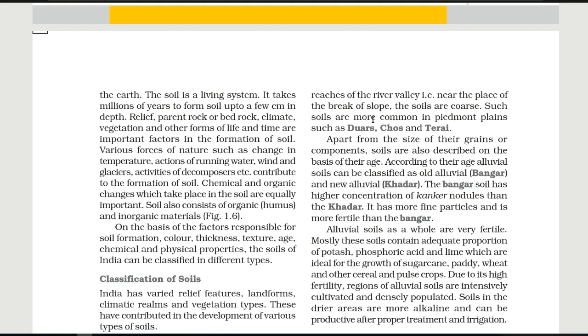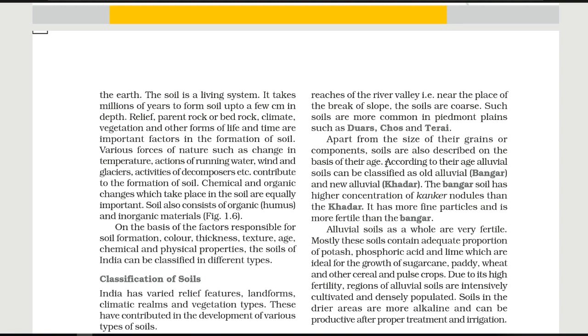Chos means when a heavy load of coarse sand and silt rushes to the plains, they are called Chos. In the plain areas, when this coarse sand and silt comes to the plain area, that time they use this word Chos, where their beds are broad, shallow and sandy. They are quite numerous, and in some places every kilometer has a Cho. Next, we have Terai. Terai are belts of marshy land at the foot of the Himalayas in North India.